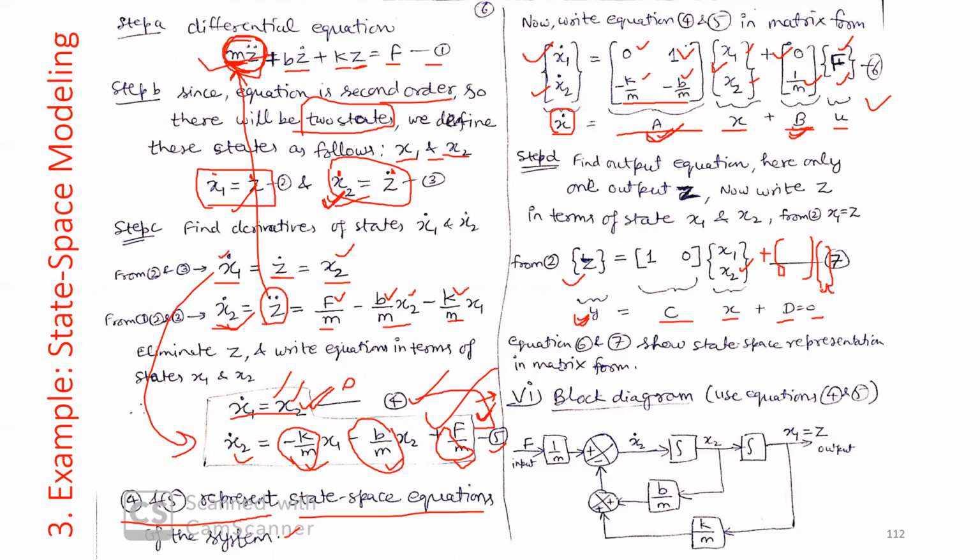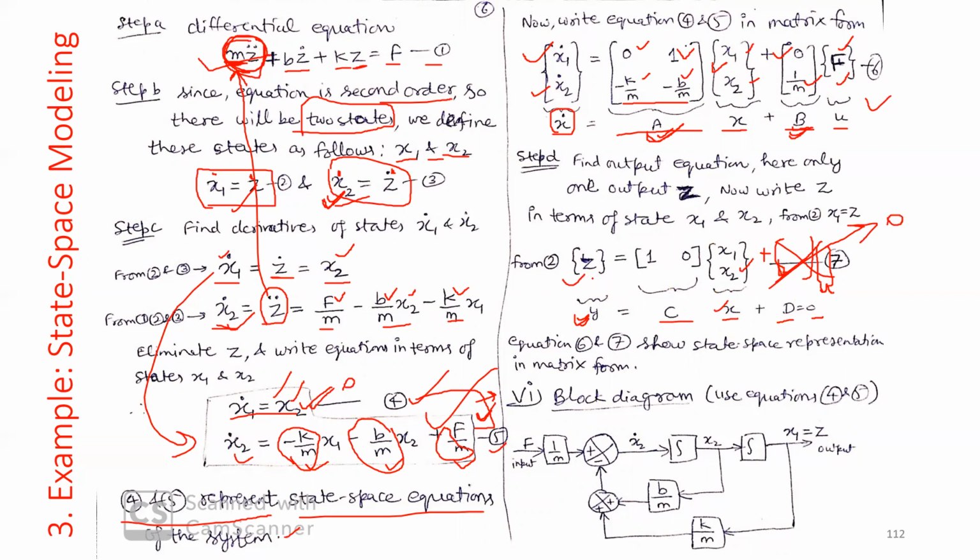But here this D matrix is 0, because your output can be found simply in terms of your state vector x. So D is 0, and when you multiply U with the 0 matrix, it will be 0. So this term vanishes. Come to this.